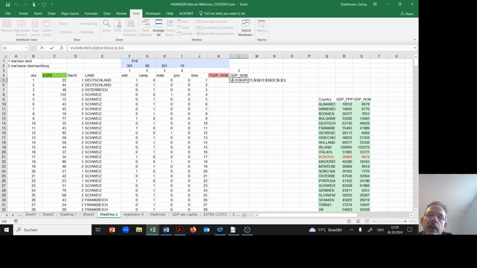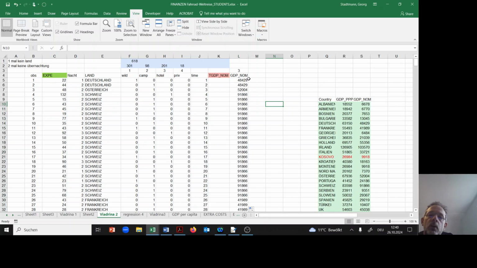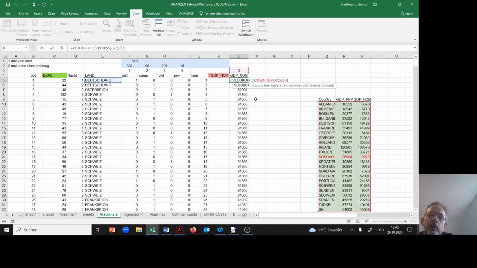So let's check and include this information. Yeah, this is Germany. Second one is also Germany. Now it's Austria, Österreich, should be 51 or 52. And now it should be 91 for Switzerland. Let's check whether it works. Yes, it works. So I can copy all the information down. Once more, this is the command VLOOKUP. I'm looking for Germany in this frozen area here, and I want to have the information from column number 3.